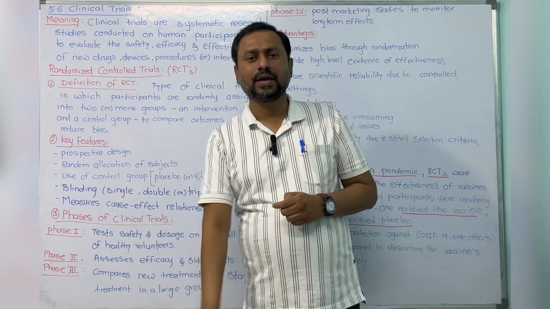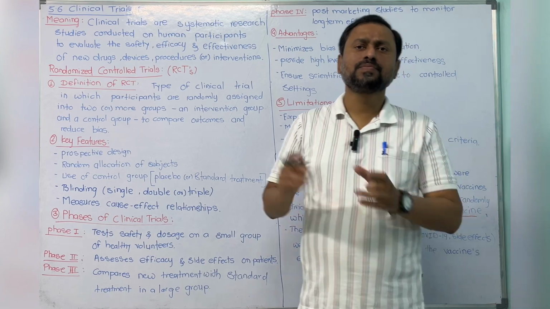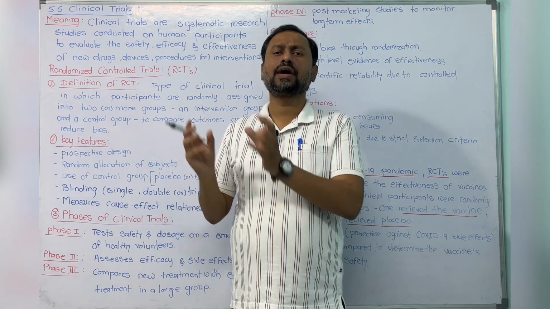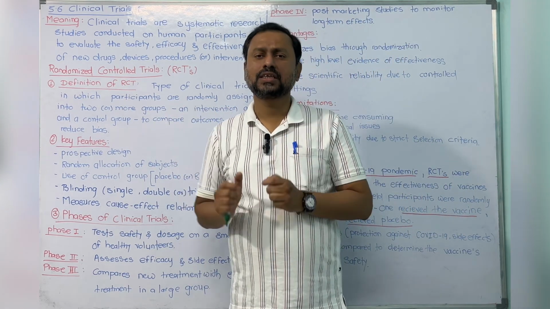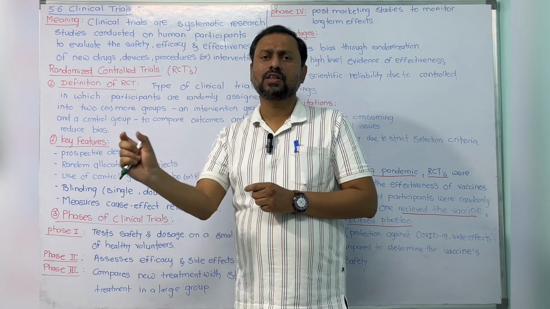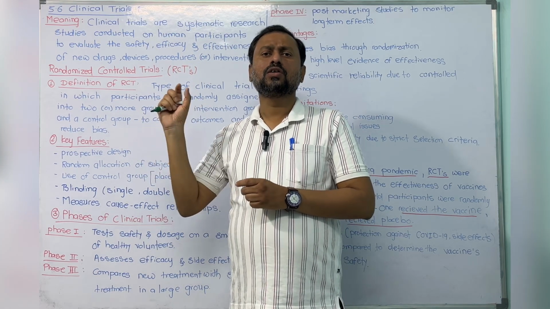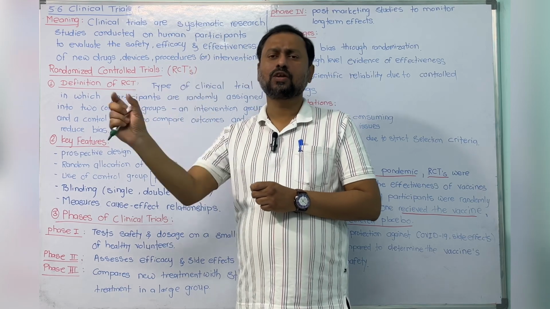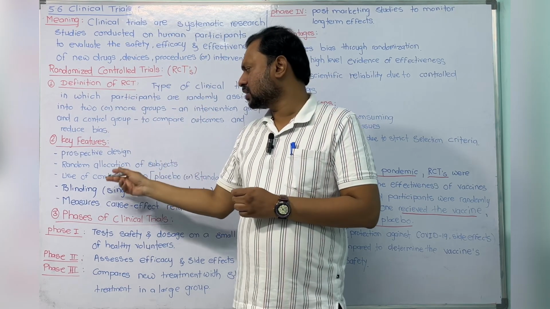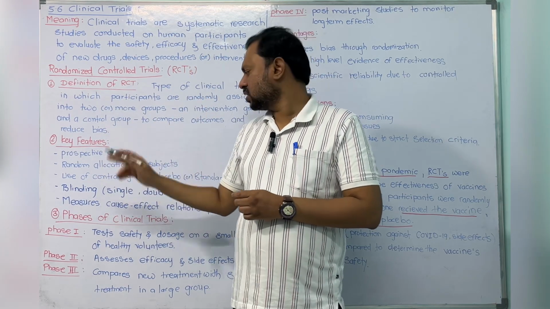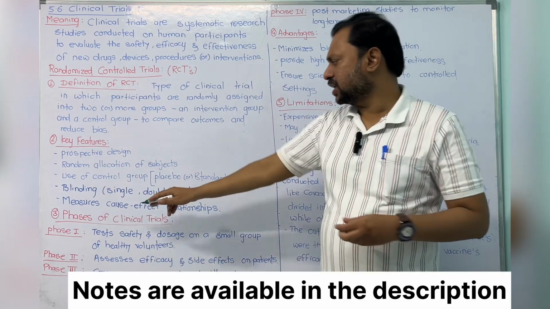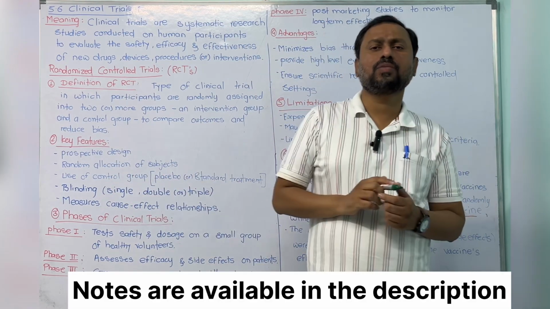Next one is blinding. Blinding is nothing but hiding what is in the medicine. We do not tell the participants or the doctors which group is being given which drugs. This is blinding, hiding the medicines. It is of three types: single blind, double blind, and triple blind.